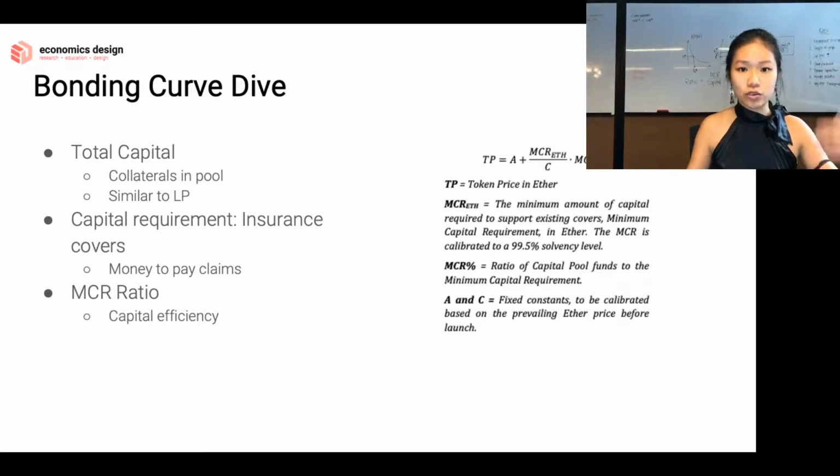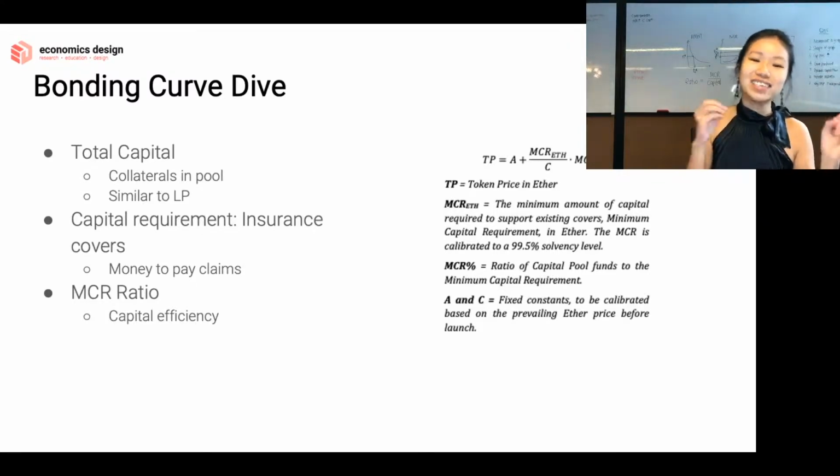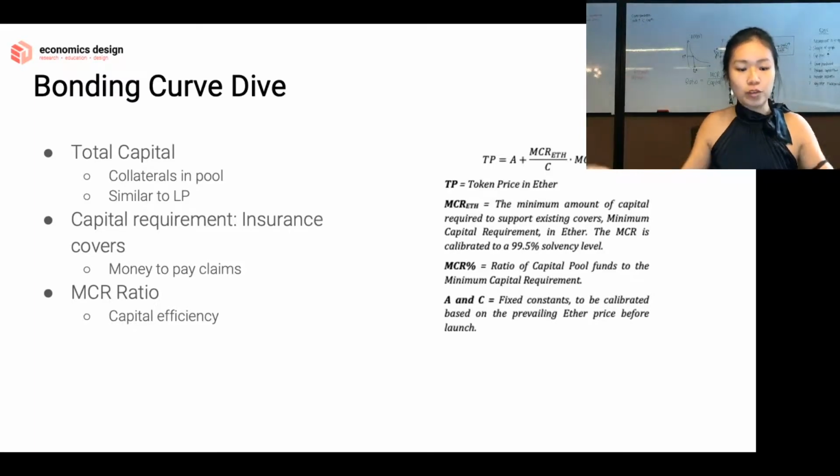The capital pool is the total amount of collateral in the pool. If you are comfortable with AMMs and decentralized exchanges, the capital pool is kind of like a liquidity pool. You have this big pool, and you provide your capital inside. In AMMs, that's where people swap and trade. It's a similar concept: you have a big pool, and you put ETH in there to get your NXM token out. So total capital is something like a liquidity pool.